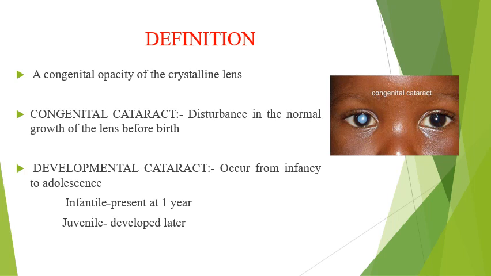Definition of congenital cataract: a congenital opacity of the crystalline lens. Congenital cataract means disturbance in the normal growth of the lens before birth. Next is the developmental cataract. It occurs from infancy to adolescence. If it is present at 1 year, it is called infantile. If it develops later, it is called juvenile cataract.